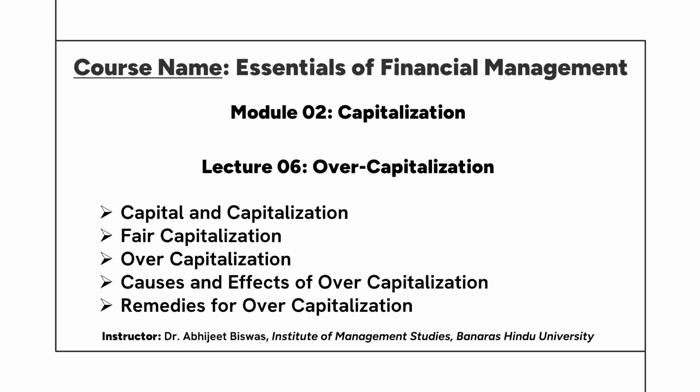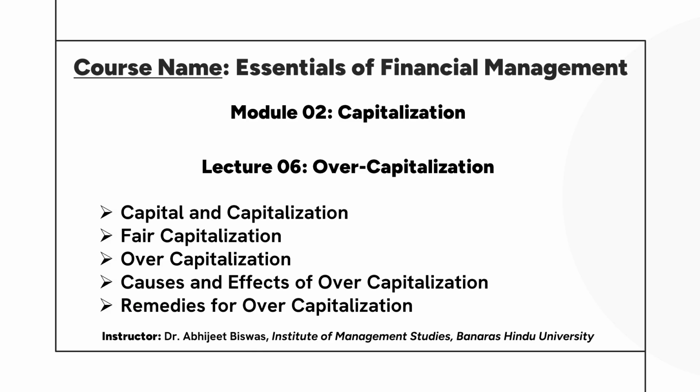In week 1, we discussed the concept of finance, where we learned about the traditional view, the modern view, what is financial management, objectives of financial management, that is profit maximization and wealth maximization, and different forms of business organizations. In lecture number 6, on over-capitalization, we are going to discuss what is capital and capitalization, fair capitalization, over-capitalization, the causes and effects of over-capitalization, and finally the remedies for the problem of over-capitalization. So, let us start this lecture.